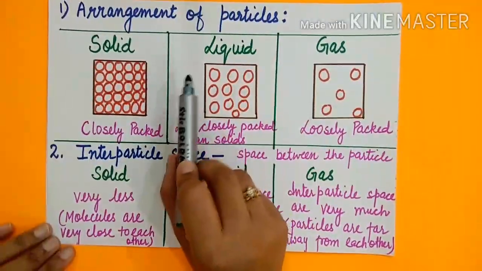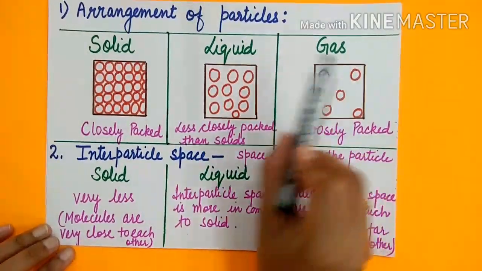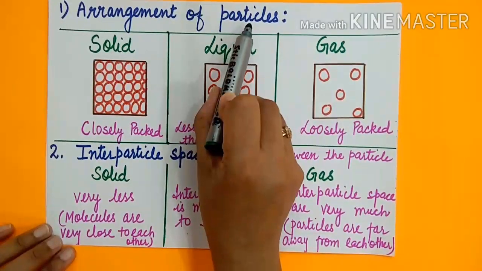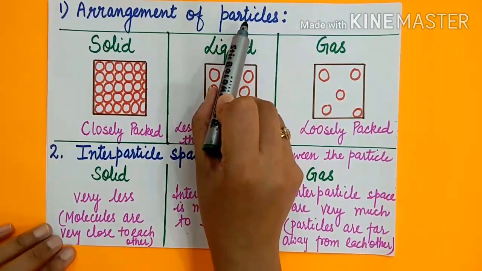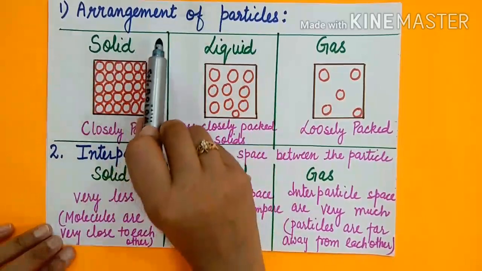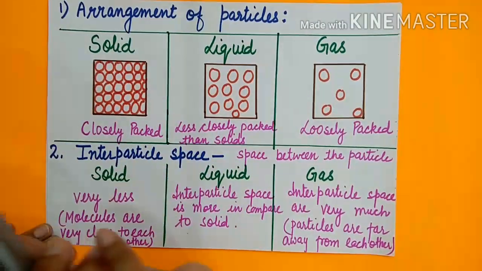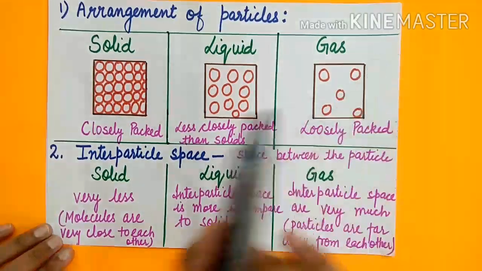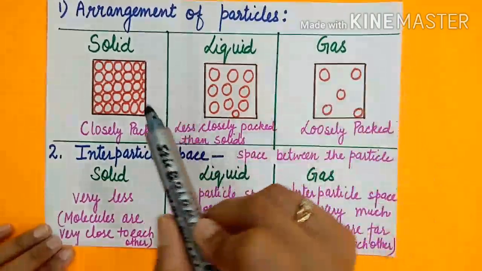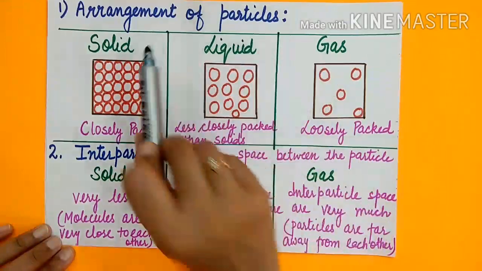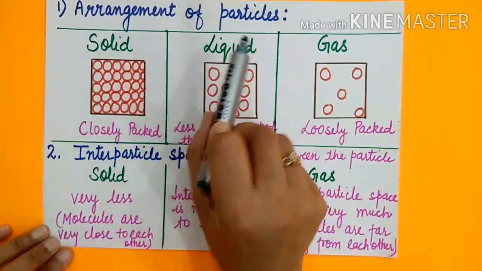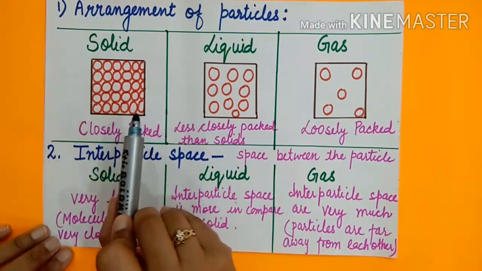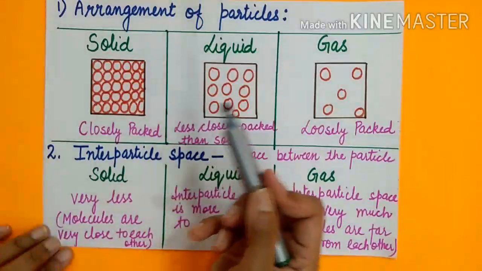Now we can differentiate solid, liquid and gases on the basis of the first property, arrangement of particles. As you have seen in my previous video of this chapter, I told you that matter is made up of tiny particles. And on how they are arranged, we can compare solid, liquid and gases. So I have drawn a few figures to visualize the arrangement of particles.